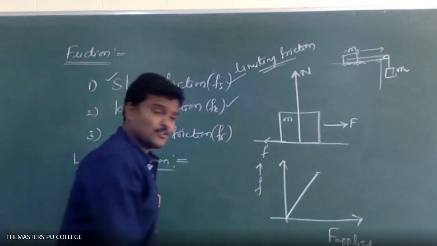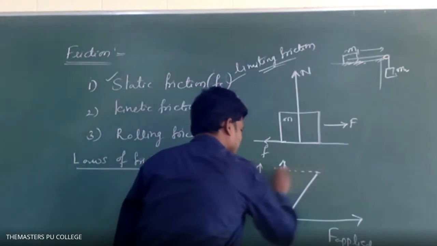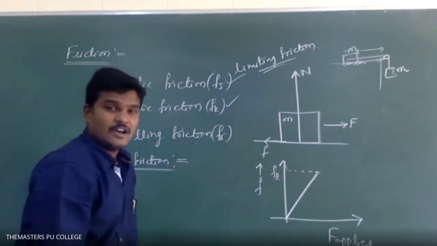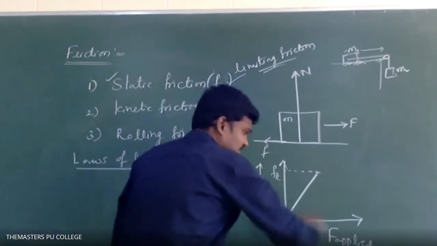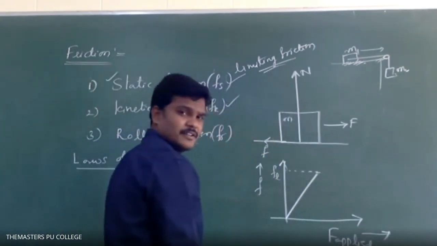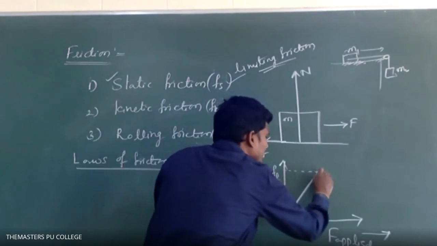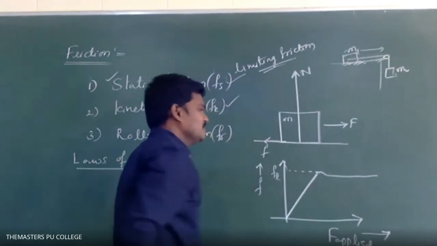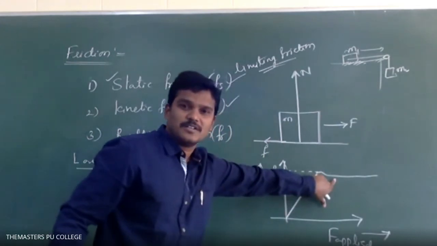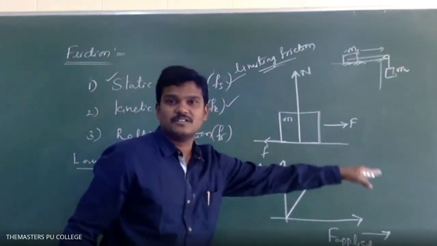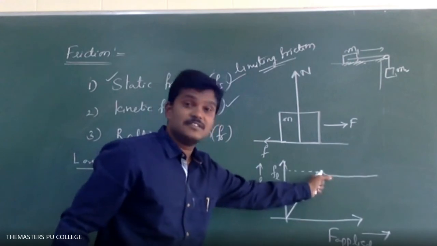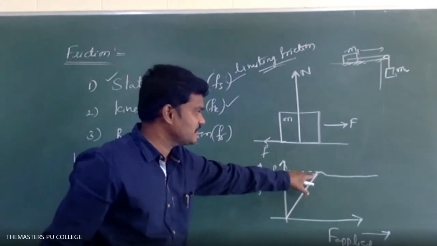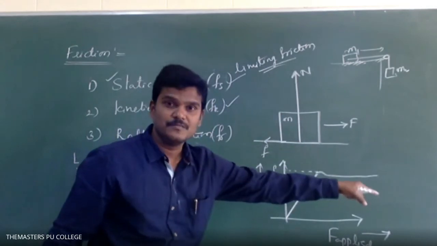The maximum value of this frictional force we can call the limiting friction, FL. After reaching the maximum value, if the applied force still increases, then the frictional force decreases a little and the block moves with a constant speed. What is the indication of this? Is it static friction or what? Kinetic friction. So after reaching the maximum value of static friction, the frictional force is converted into kinetic friction.